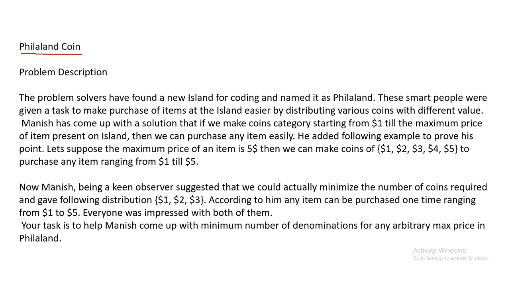He added the following example to prove his point. The maximum price of an item is $5, then we can make coins of 1, 2, 3, 4, 5 to purchase any item ranging from $1 till 5.